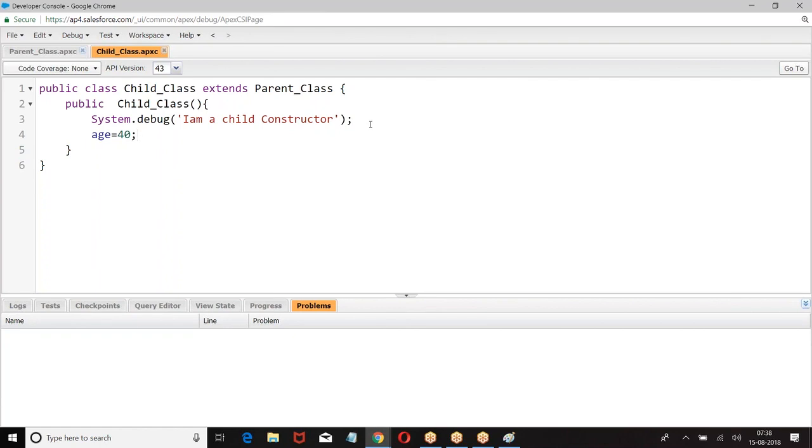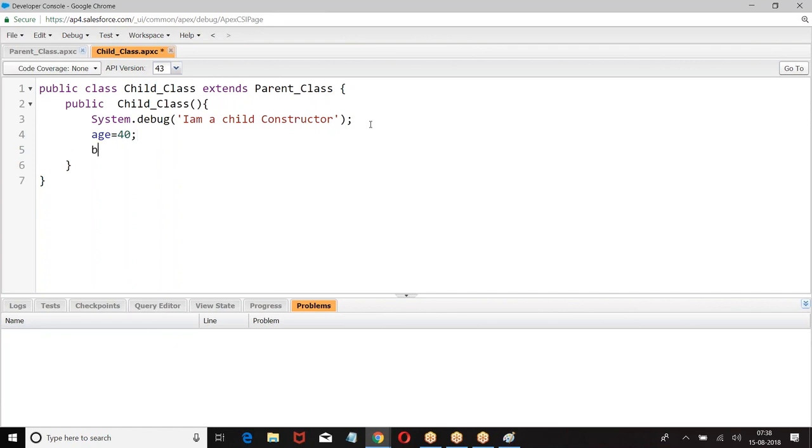Because a class inherits another class, the properties of the class will be coming to the child class. Whatever properties we find in the parent class, the same properties come to the child class. So if you have an age variable in the parent class, I can use that variable in the child class. Age is defined in the parent class, and I am using it in the child class. Properties of the parent class can be used within the child class.